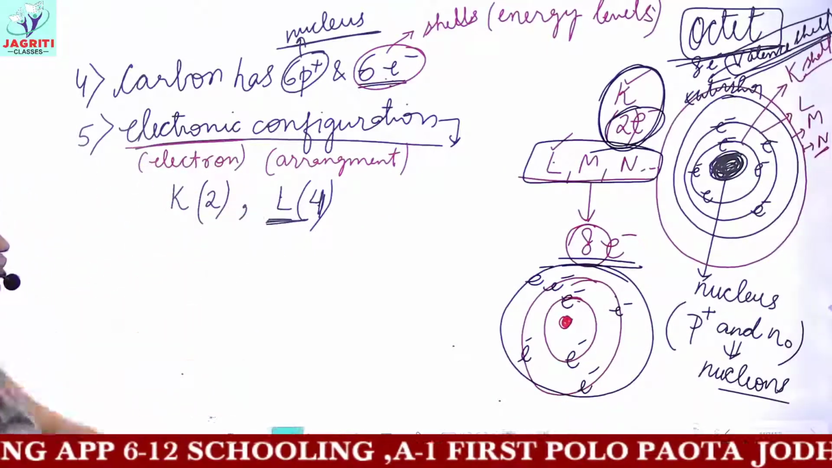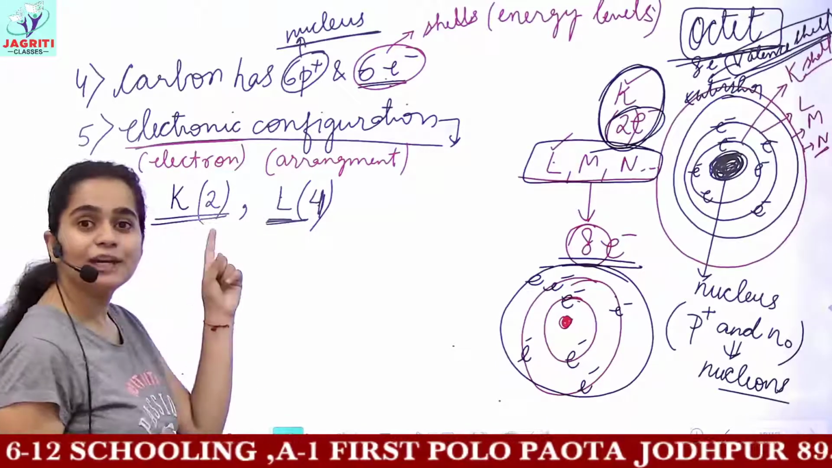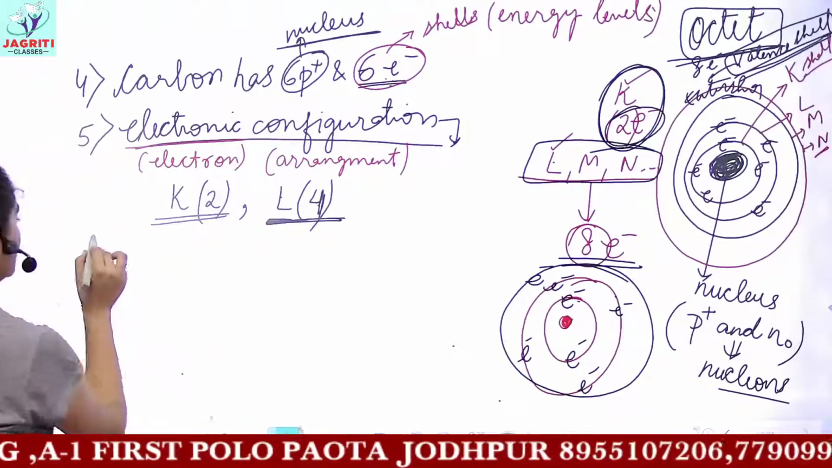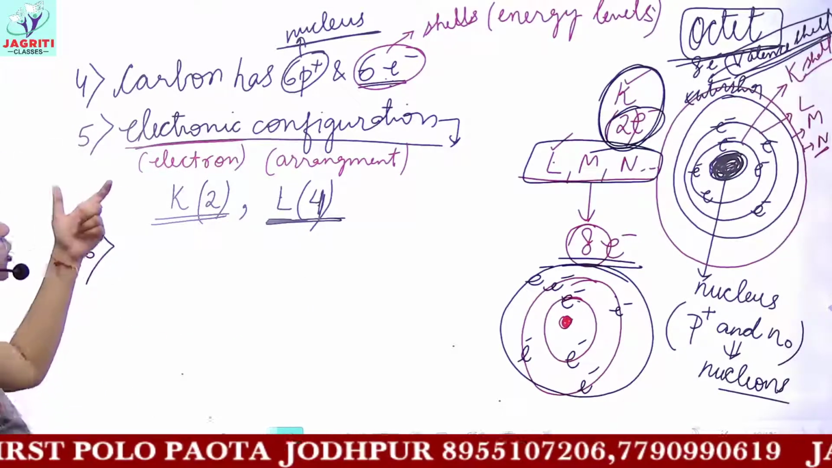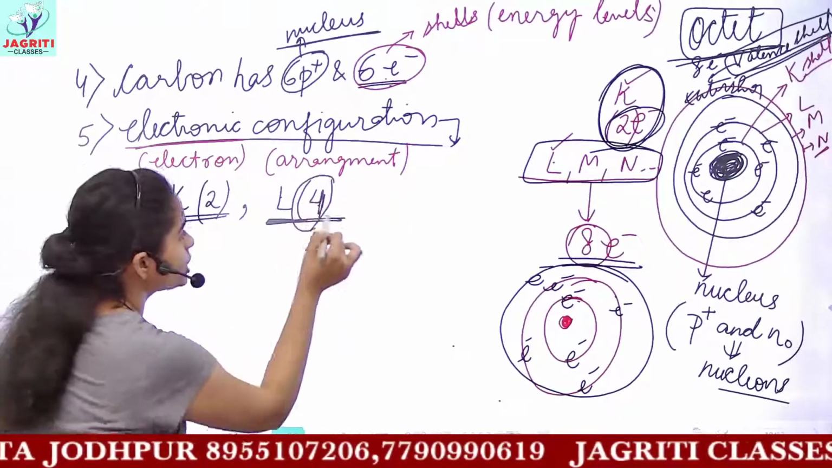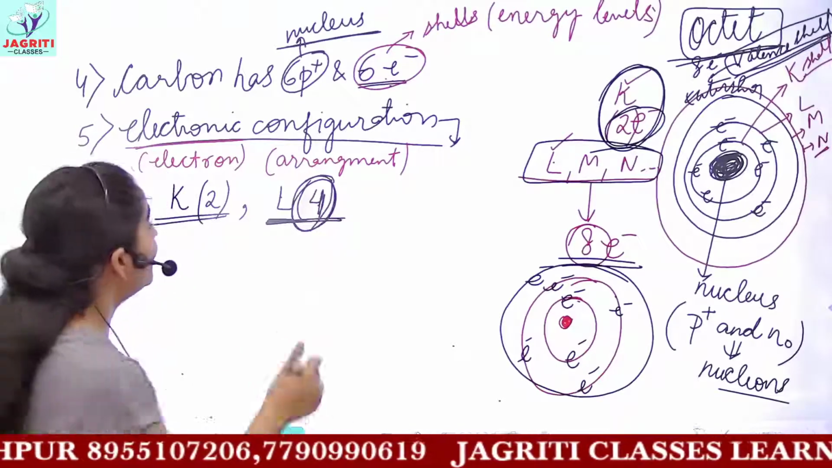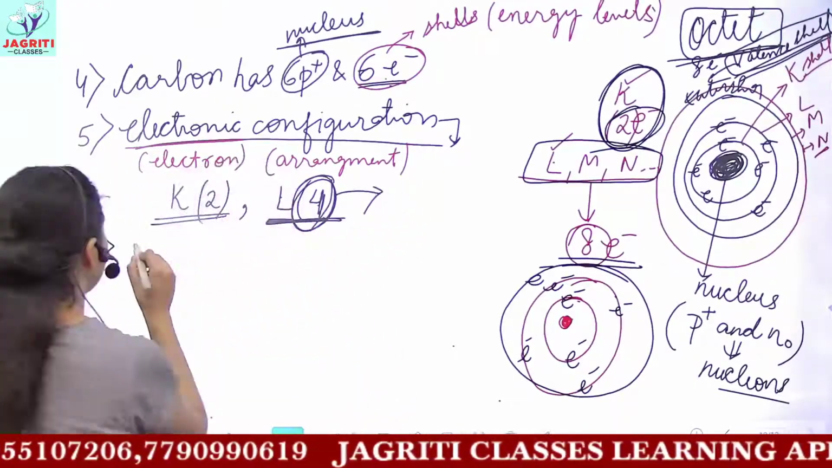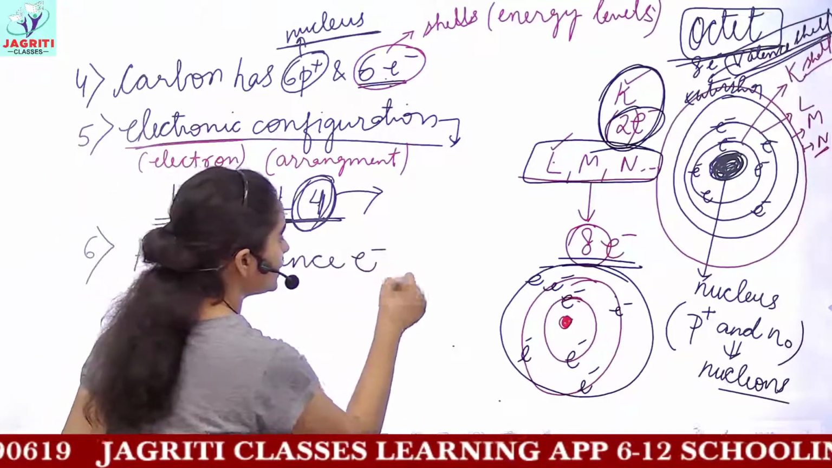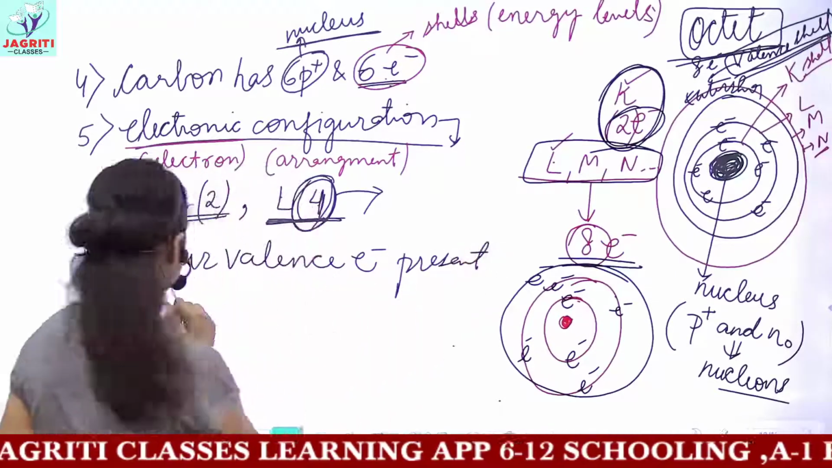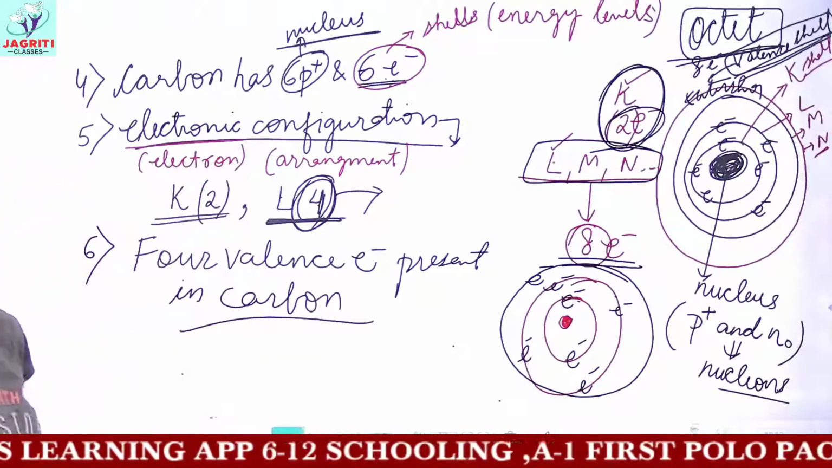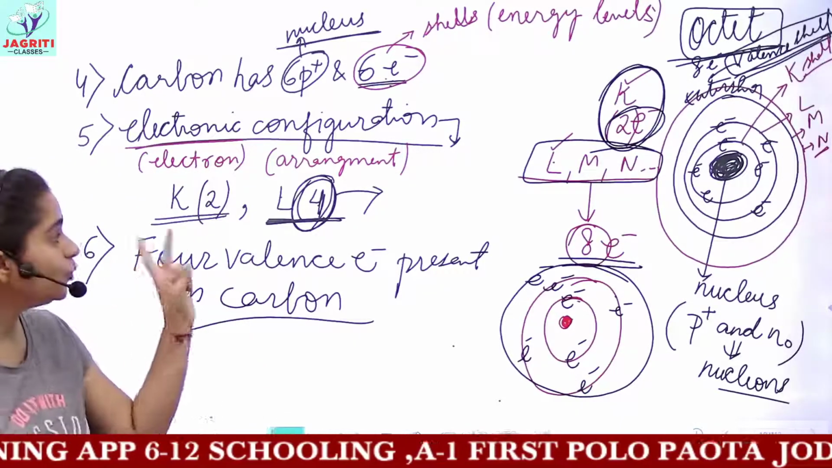And the electronic configuration of carbon is 2 electrons accommodated in the K shell and the remaining 4 electrons accommodated in the L shell. Now the 6th point is what? To attain stability according to octet rule. Octet rule says that in the outermost shell we should have 8 electrons. But here for carbon we have 4 valence electrons. 4 valence electrons are present in carbon. So as per octet rule, carbon is unstable. To attain stability, it has 2 possible ways.